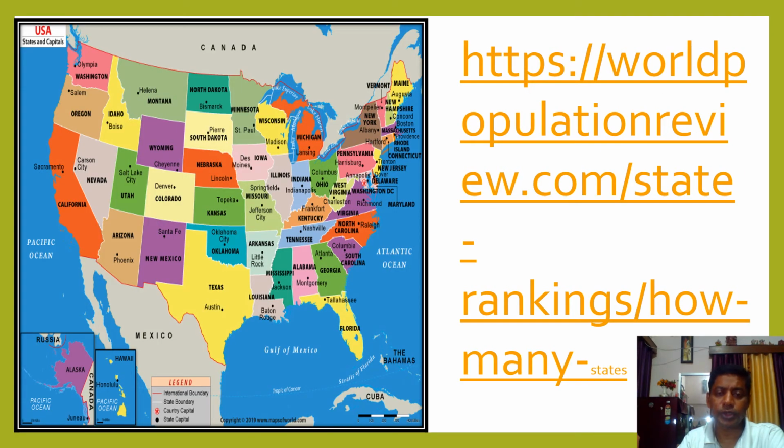In the next slide we are going to discuss federalism at world level. You can see this, the map of the United States, and each color shows one state, and each state has its own flag, its own identity. This is one of the features of federalism, and the United States is a federal state, a federal country. Federal system is there.